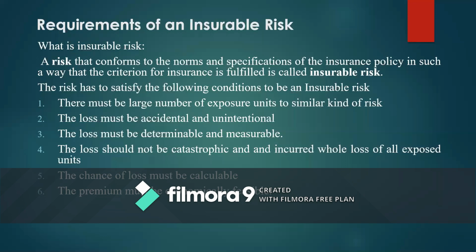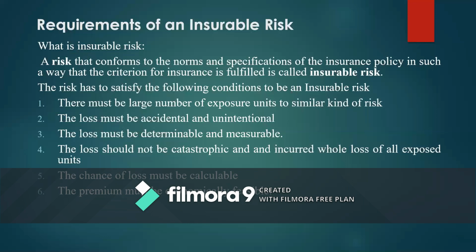First, an insurance company can compensate only that risk which must be large in number. The risk exposure should be for a large number of units. If it is one single person's specific kind of risk, insurance companies do not come forward and compensate, because the basic fund of the insurance contract itself is the accumulation of premiums from many people. That is, a large number of units are exposed to a specific risk, where the premium is collected. And it is anticipated that all the exposed units do not incur the risk at the same time.